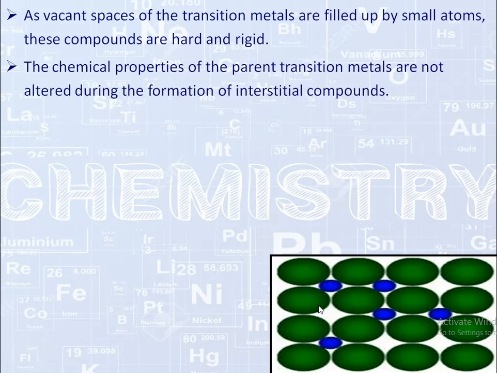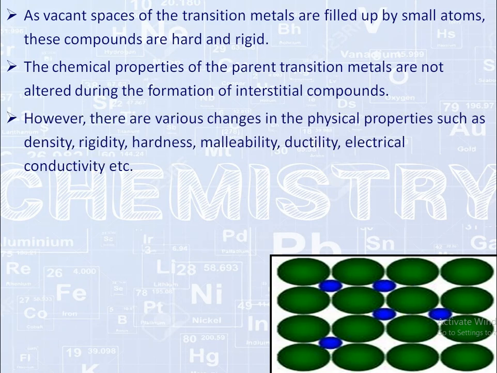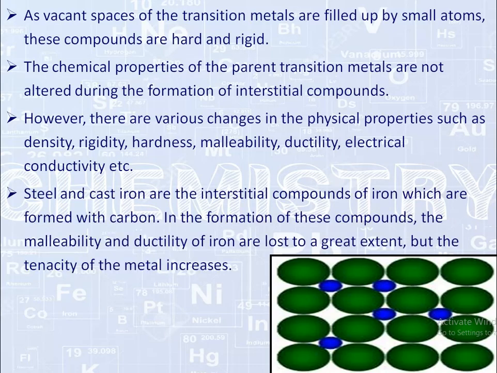The chemical properties of the parent transition metal are not altered during the formation of interstitial compounds. However, there are various changes in physical properties such as density, rigidity, hardness, malleability, ductility, and electrical conductivity, etc.